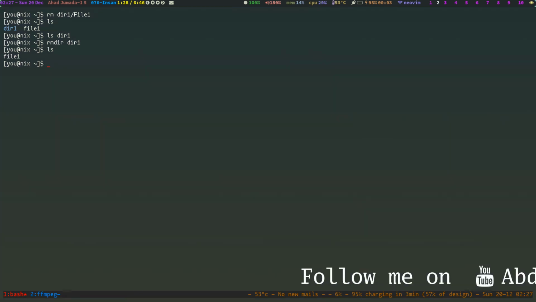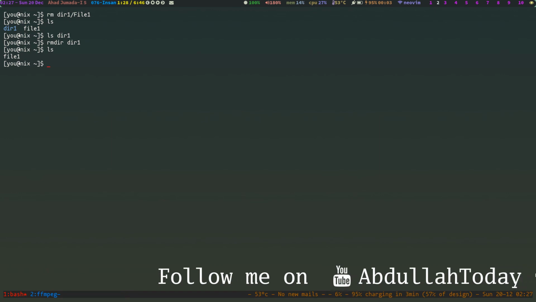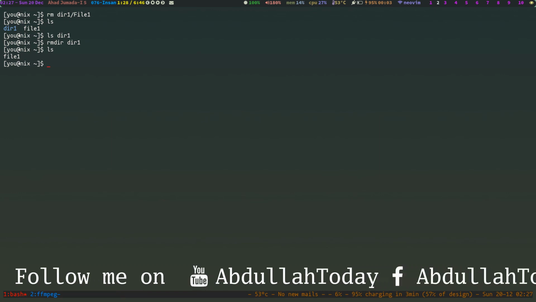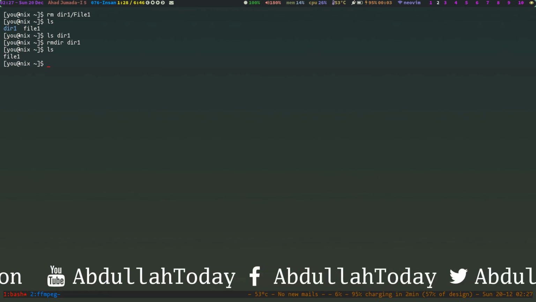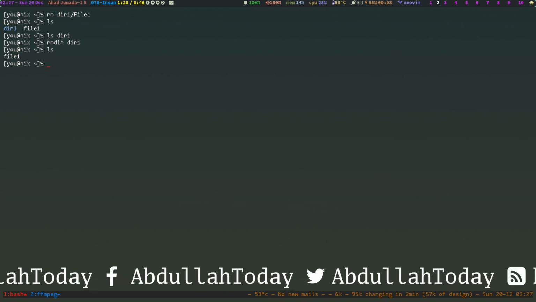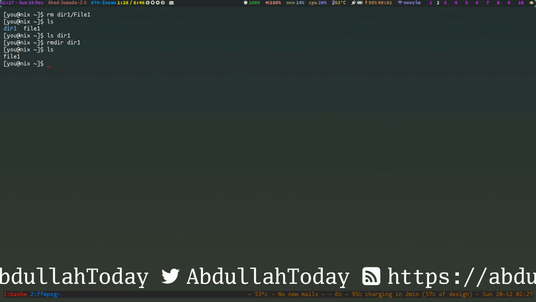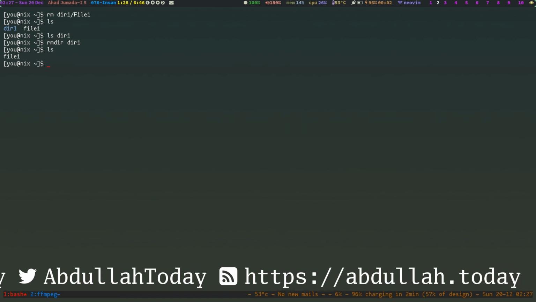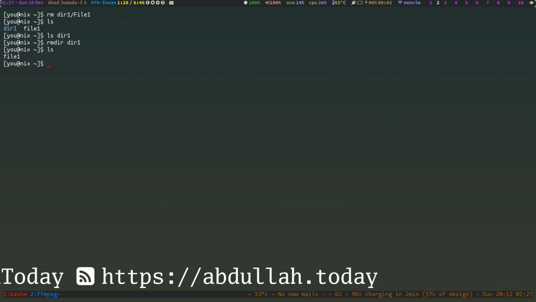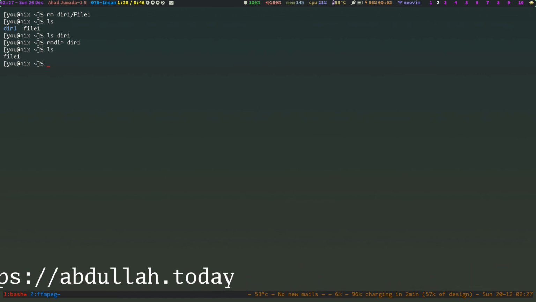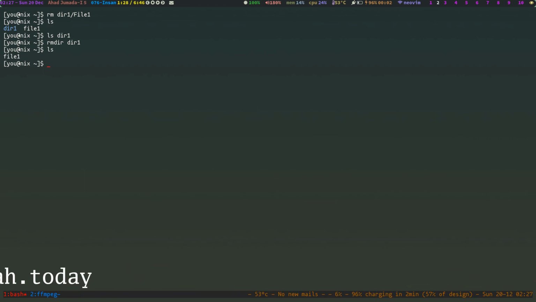And yeah, be careful with rm, because Linux doesn't have an undelete command. Once you delete something with rm, it is gone. Linux assumes you are smart and you know what you are doing. Be particularly careful with wildcards.